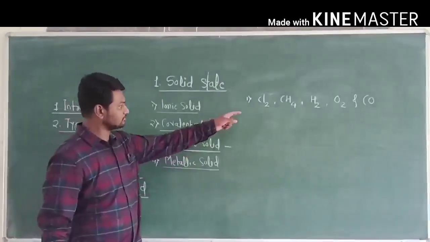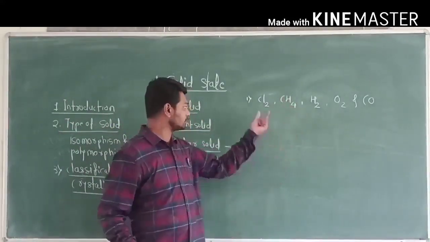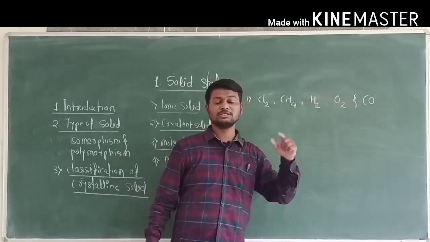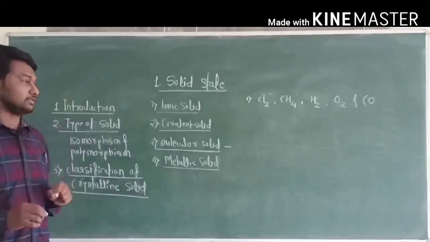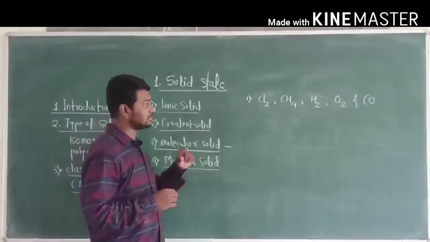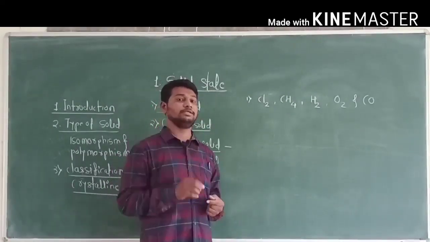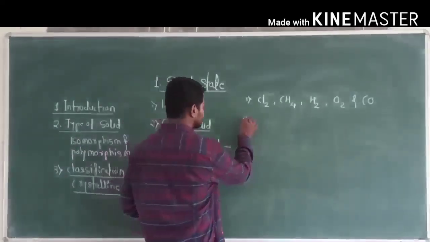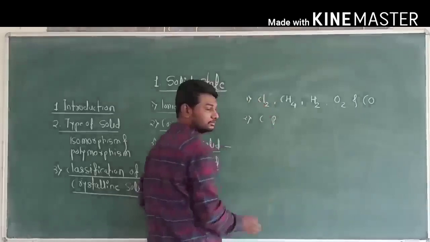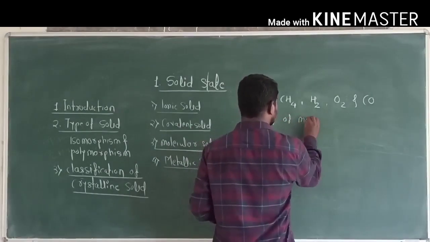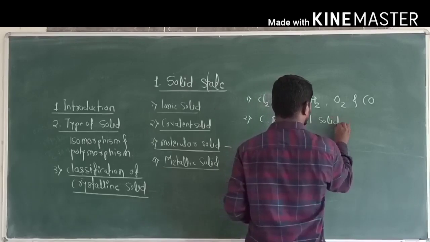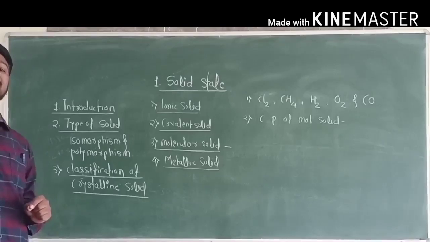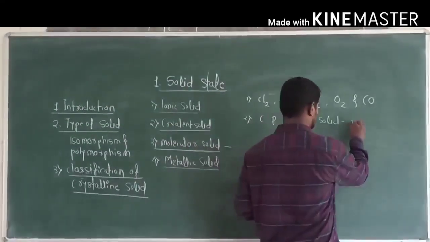Okay, now these are the substances. These substances are gases at room temperature: chlorine, methane, hydrogen, that is dihydrogen, oxygen, carbon monoxide. These are gaseous at room temperature. When these gaseous substances are converted into the solid state, such a solid is called a molecular solid. Okay, now second point, the constituent particle of a molecular solid is the molecule of that substance.